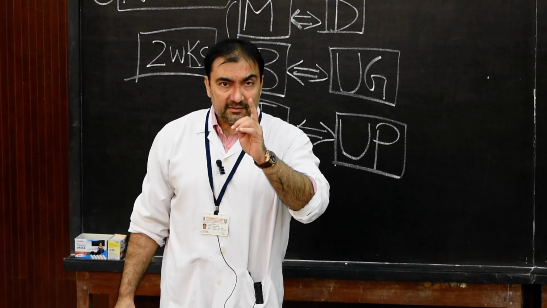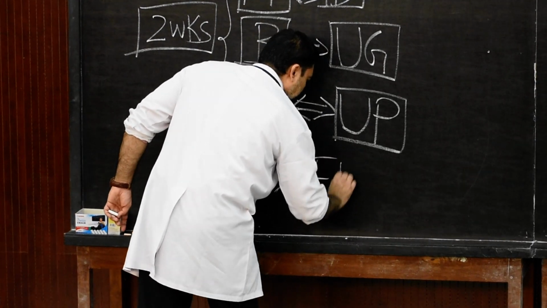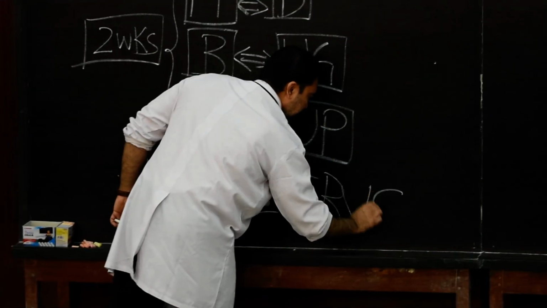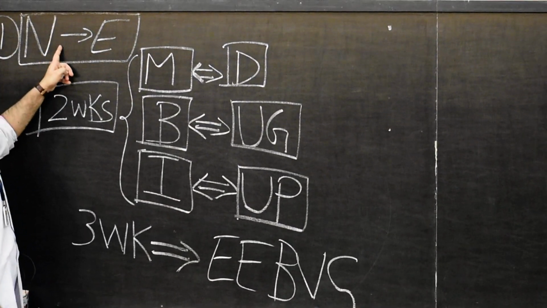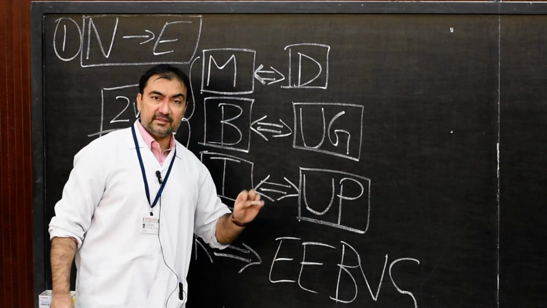But the second stage is the extra embryonic blood vascular system. This is our second stage, after the first stage.